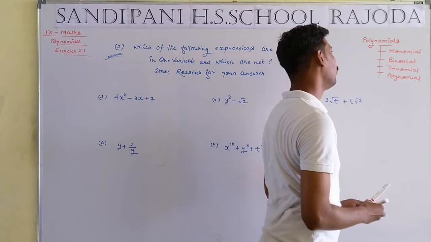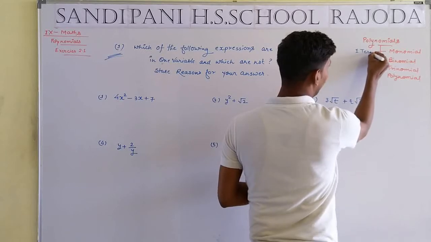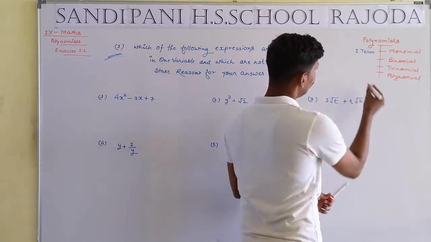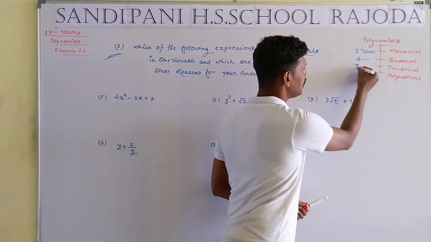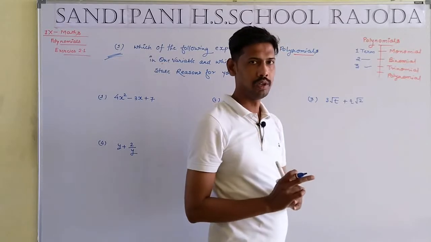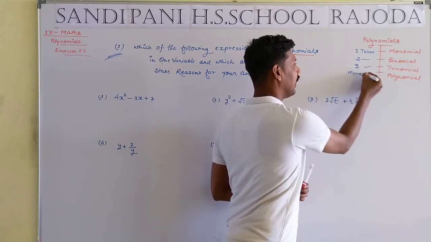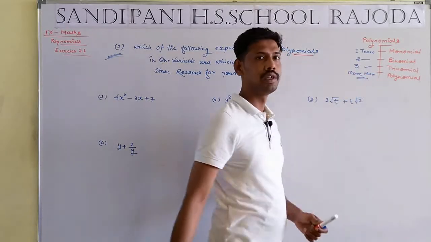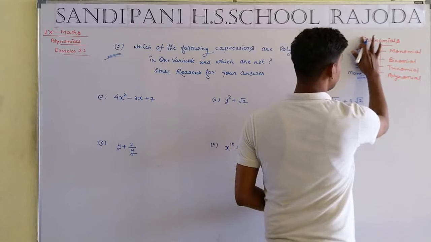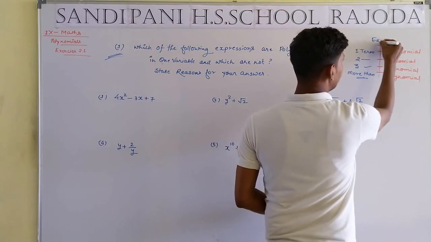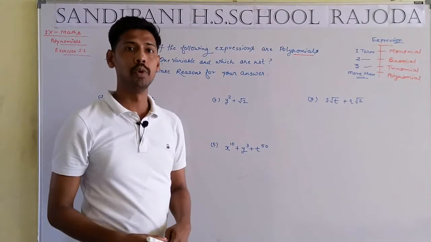An expression which consists of one term is known as a monomial, two terms a binomial, three terms a trinomial. But in the case of a polynomial, I repeat, an expression which consists of more than 3 terms is known as a polynomial.